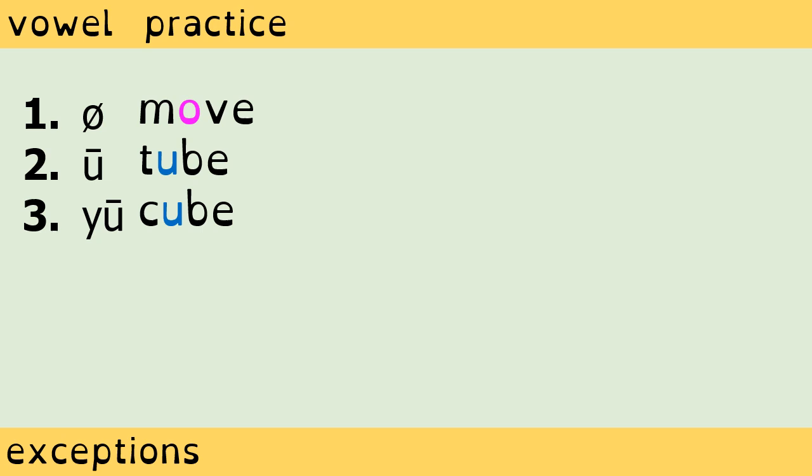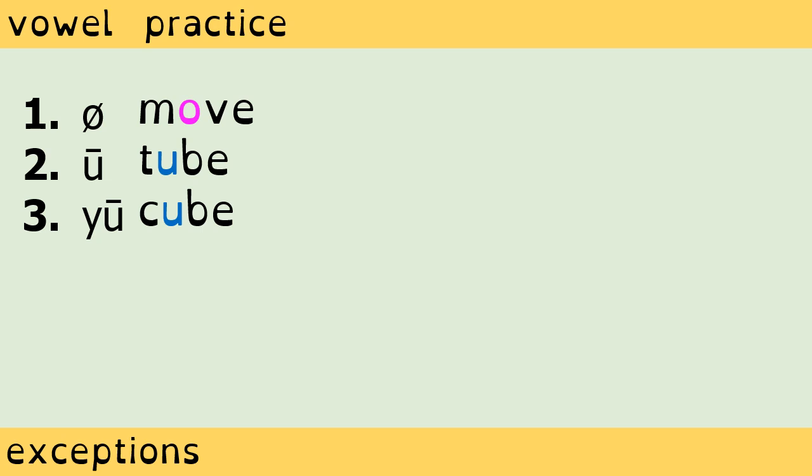All of these words have a vowel that makes the long U sound, or oo. The macron, or bar, over the U is standard. The diagonal line through the O is non-standard.